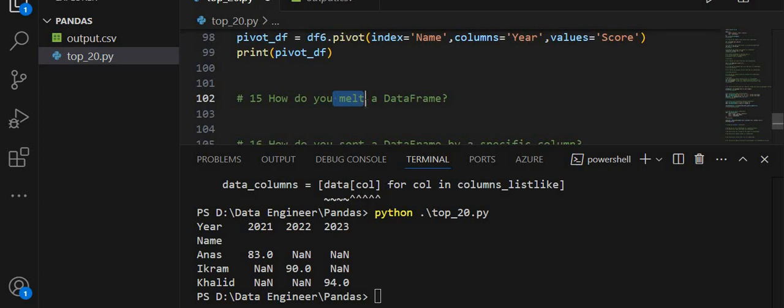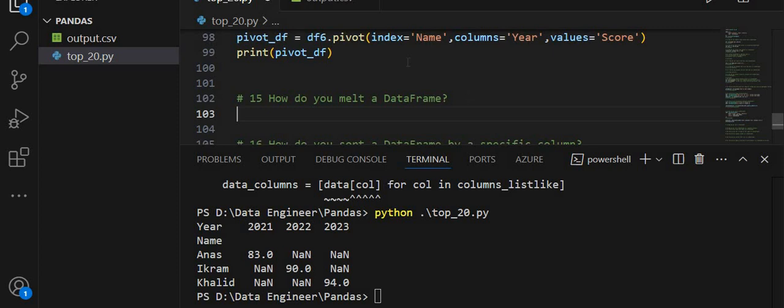Wide format. In a wide format data frame, data is spread across multiple columns where each column may represent a different variable or measurement. And in a long format data frame, data is consolidated into fewer columns with one column typically representing variable names and another representing values.